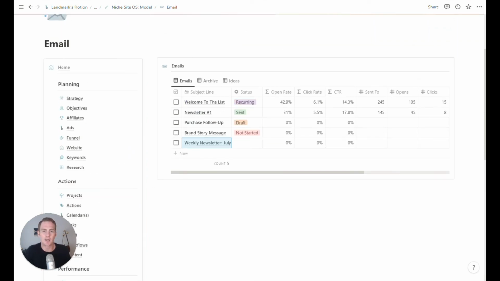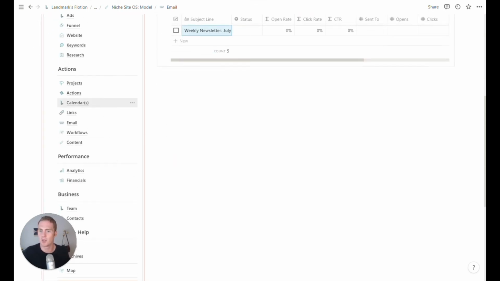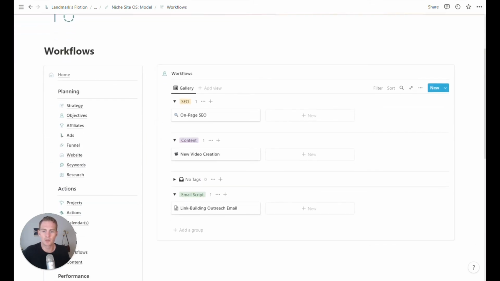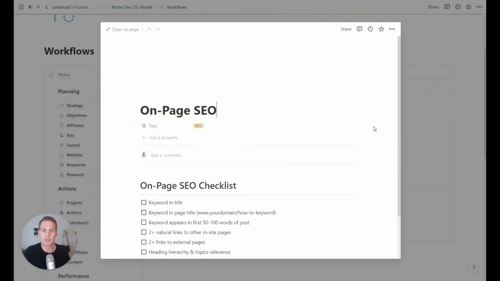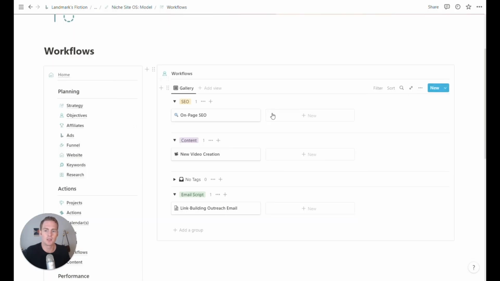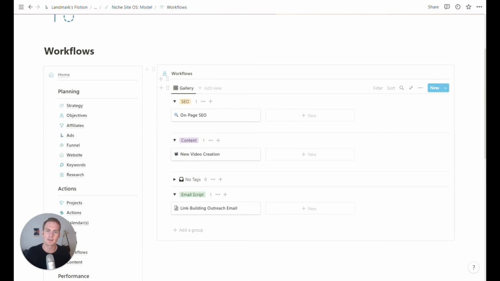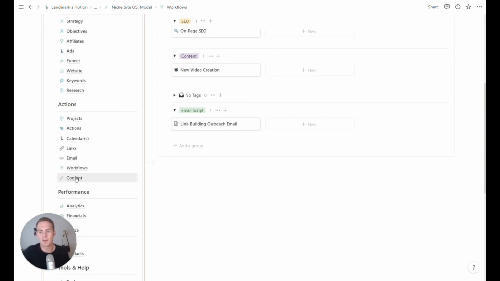This is why I like having everything in Notion, because when you're doing stuff and you need to refer to things that are going on in the business, everything is within a couple of clicks. So that's the email section. We also have a simple workflows gallery. So for things like an on-page SEO checklist or a video creation process, you can just list the various company workflows in this database here.